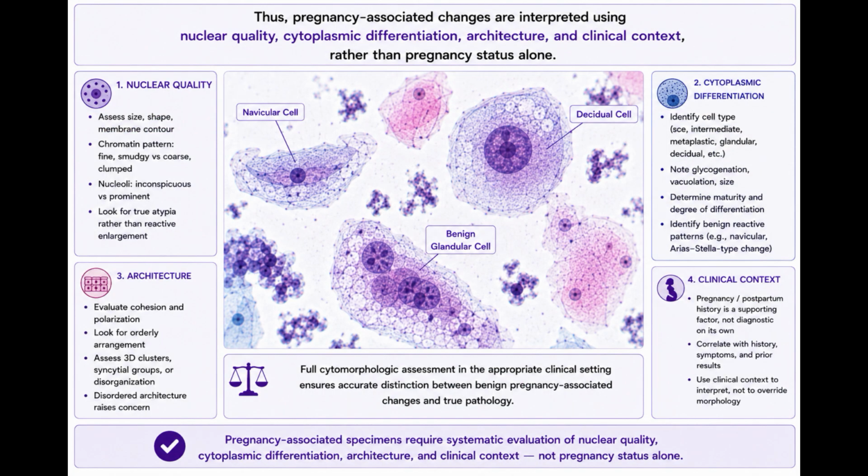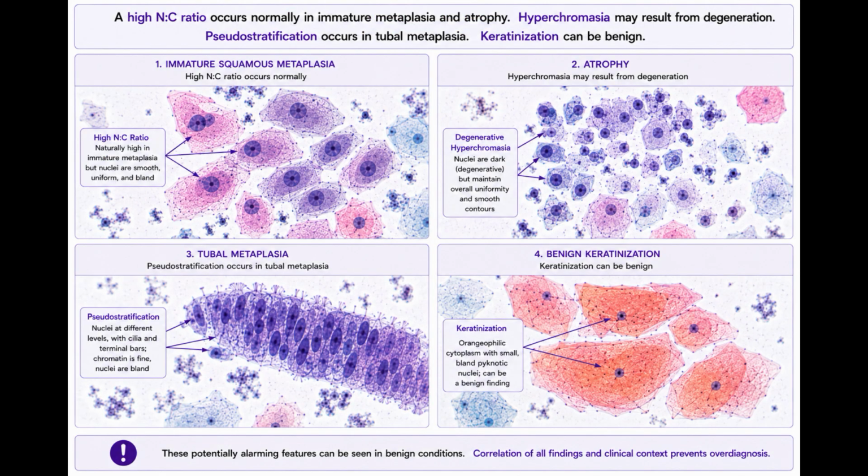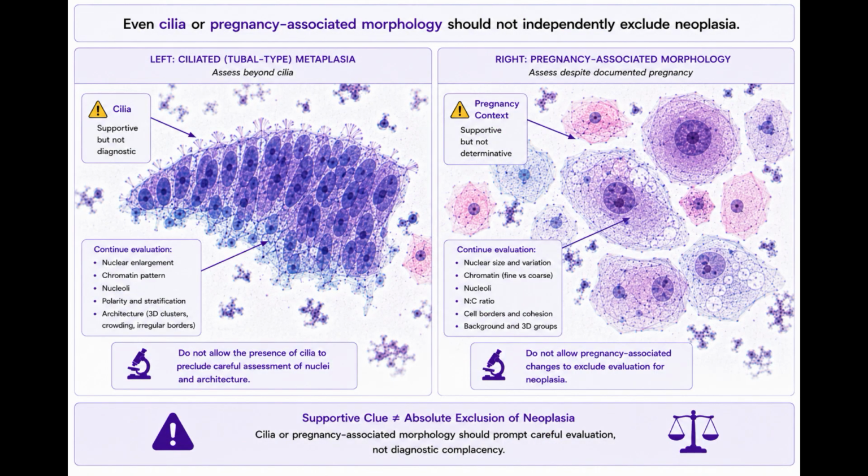Thus, pregnancy-associated changes are interpreted using nuclear quality, cytoplasmic differentiation, architecture, and clinical context rather than pregnancy status alone, integrating the differential diagnosis. Across all 5 variations, no single cytological feature should determine the diagnosis. A high N:C ratio occurs normally in immature metaplasia and atrophy. Hyperchromasia may result from degeneration. Pseudostratification occurs in tubal metaplasia. Keratinization can be benign. Even cilia or pregnancy-associated morphology should not independently exclude neoplasia.